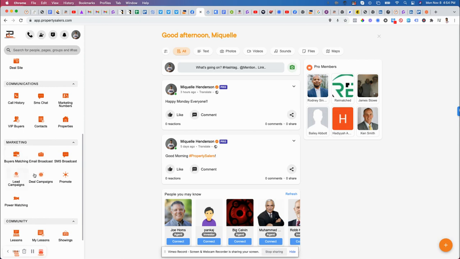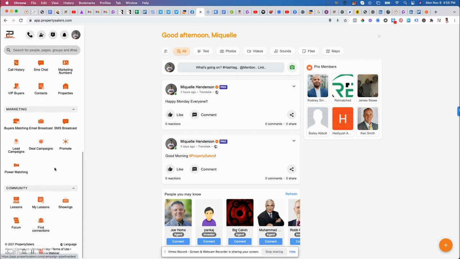Right below that, you have marketing. So you have things you can do: email broadcast, SMS broadcast, lead campaigns, deal campaigns, promote. You can go to promote and actually find deals to promote. Power matching is where you can have a property, and you can see what members have buyers that match your property, so you can connect directly with them. Buyers matching, you have that too, where you can find buyers that match properties.